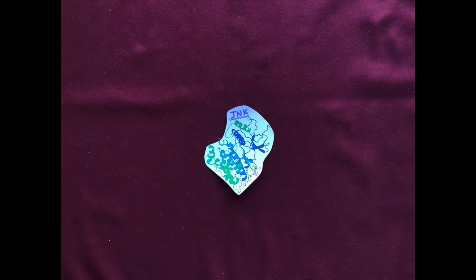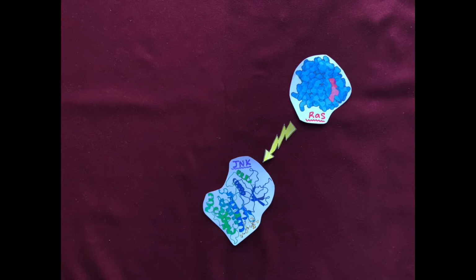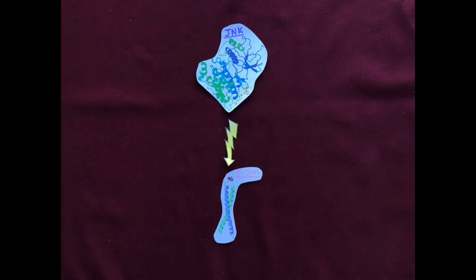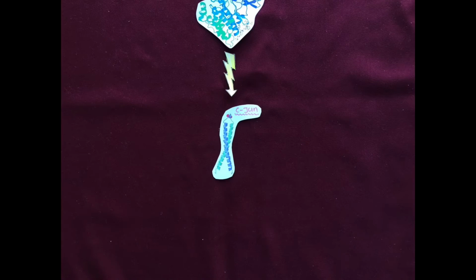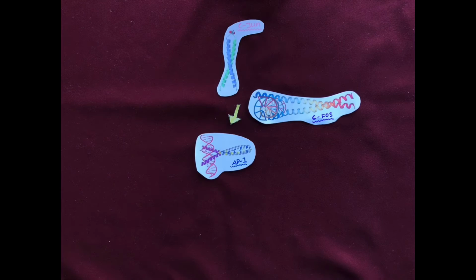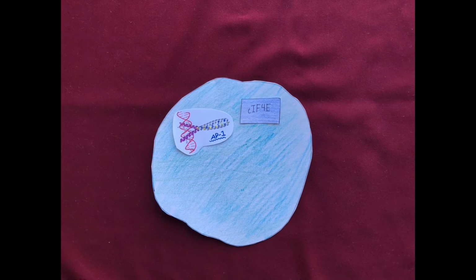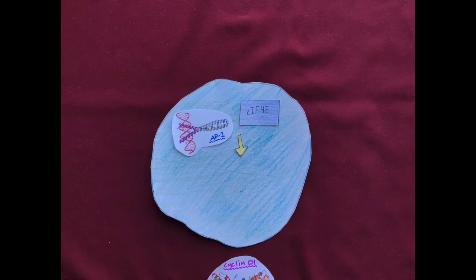In the next step, J&K is activated either by RAC1 directly, by RAC1 through PAC1, or by ROS. J&K in turn activates the transcription factor C-gen. C-gen then goes through dimerization with a CFROS protein to form the transcription factor AP1, taking us into the nucleus. With CIF4E, which comes from a different pathway, AP1 causes the activation of cyclin D1.